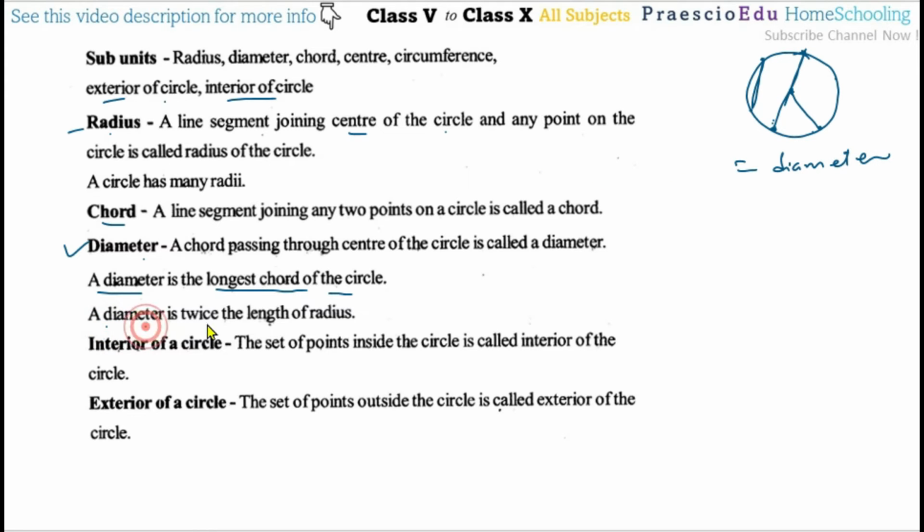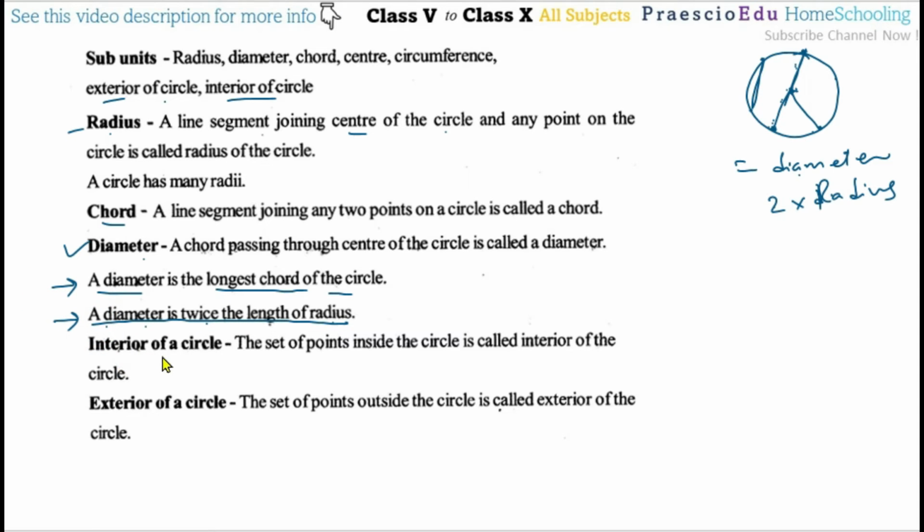Then a diameter is twice the length of the radius. This chord joins with the center of the circle, and one point is on the circle, here also one point on the circle. From here to here is the radius, and here also the radius, so this is two times the radius. In another way, diameter is two times the radius. This is also an important statement.